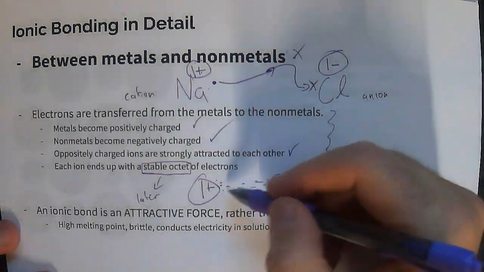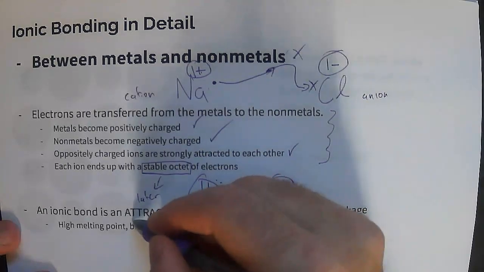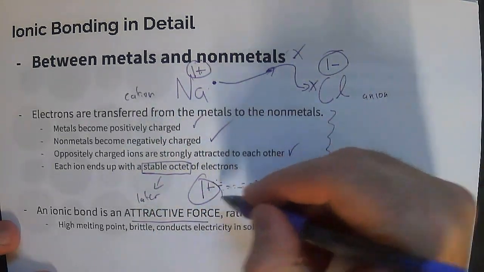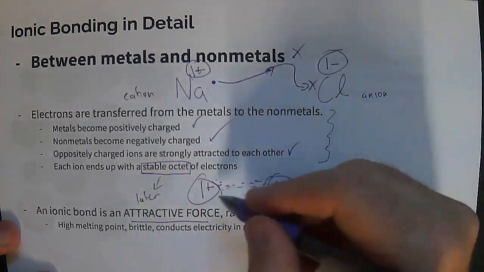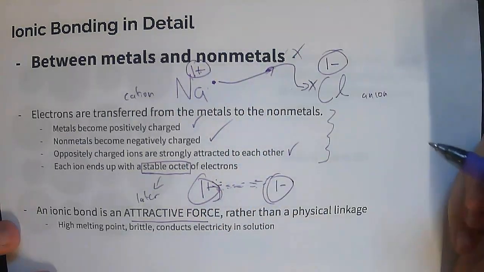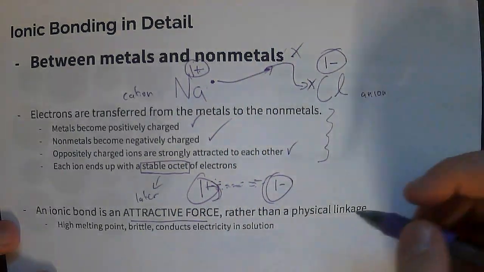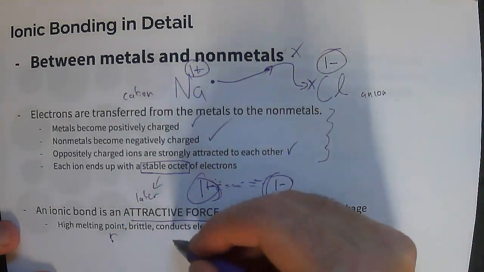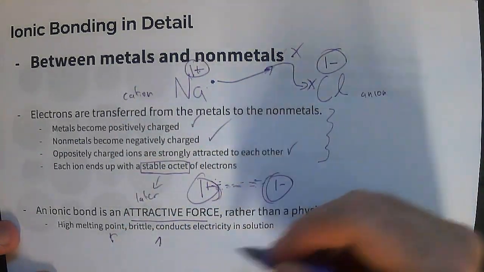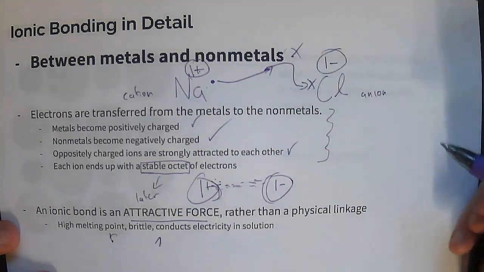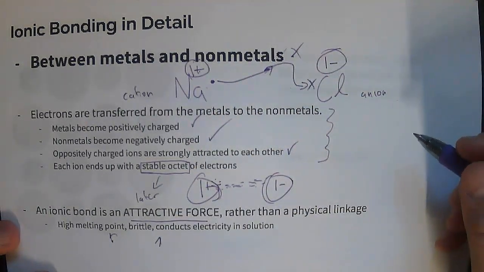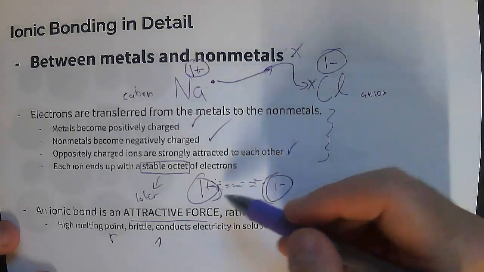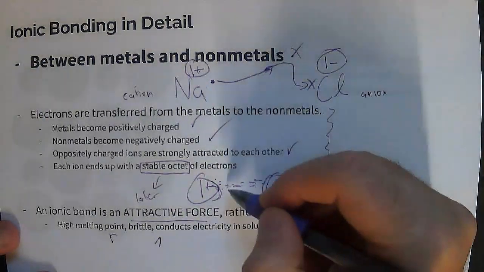Okay, so because we have an attractive force, this is not a physical linkage between the atoms. This is not a physical linkage between those atoms, or ions actually. And that gives these properties, high boiling point, brittle, conducts electricity, to ionic compounds. Okay, and so ionic compounds are all of these things because